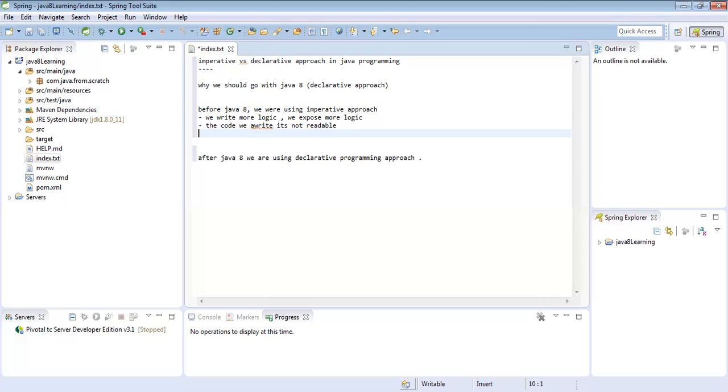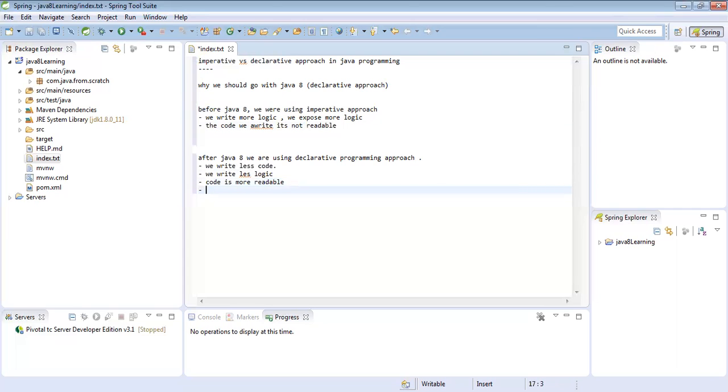We write a lot of logic here. But in the declarative approach, we write less code. We write less logic, and the code is more readable.